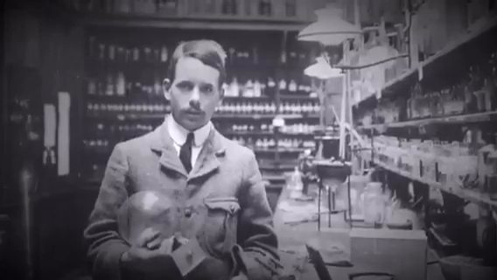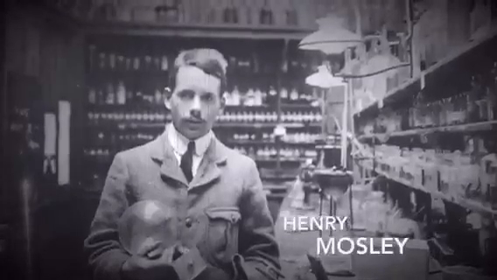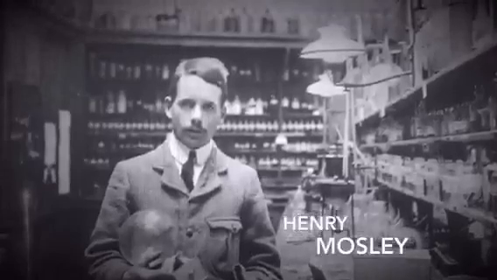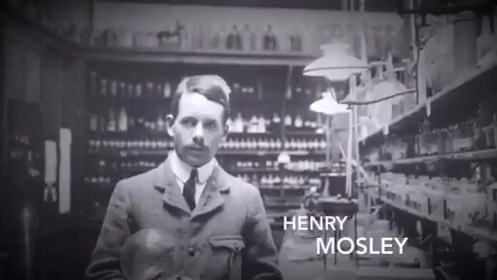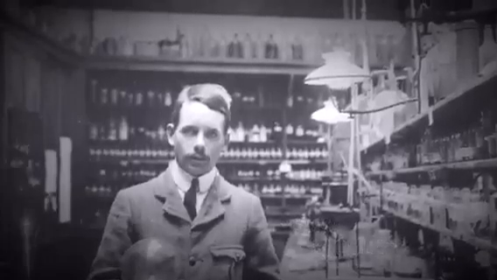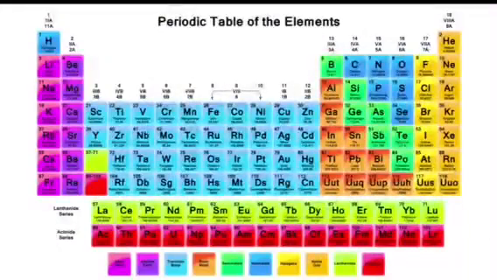Eventually, about 40 years after Mendeleev published his table, the English chemist Henry Moseley arranged the elements by atomic number rather than atomic mass. Today's periodic table includes 118 elements. Now we have the modern periodic table of the elements.